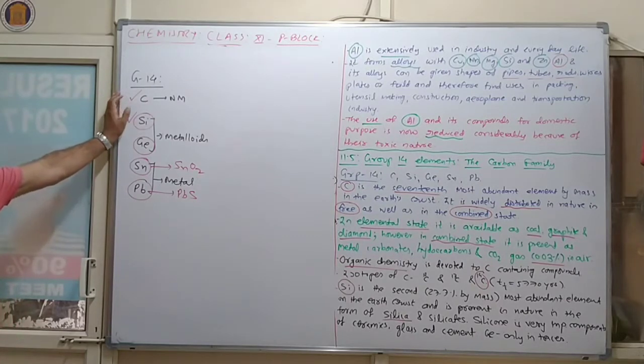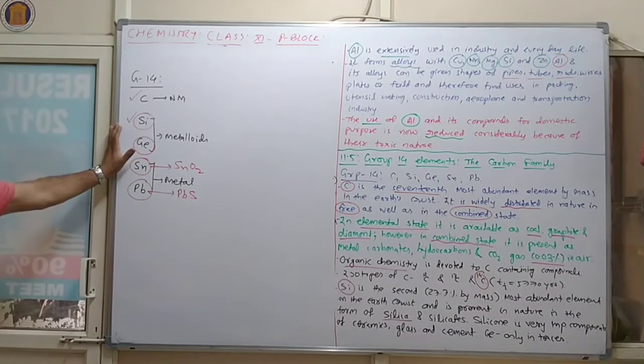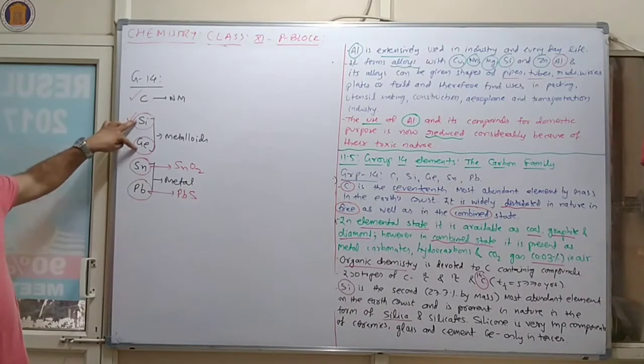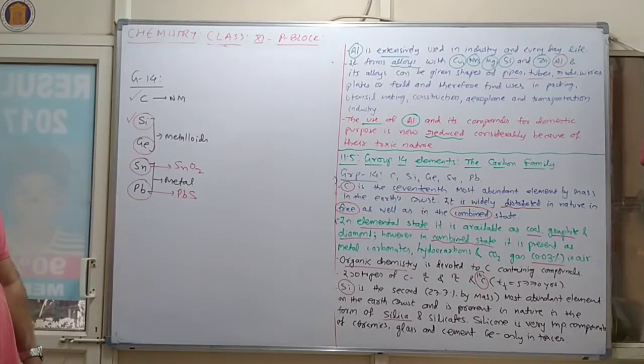Now, ultra pure forms of germanium and silicon are used to make transistors and semiconductor devices. The important atomic and physical properties of group 14 elements, along with their electronic configuration, we will discuss now.